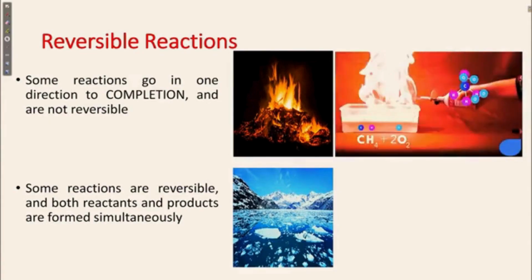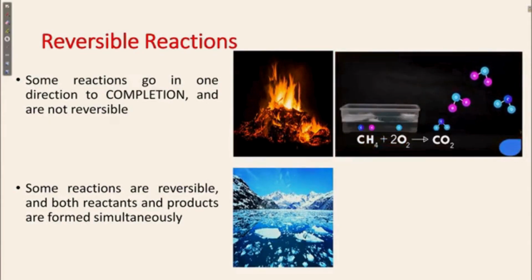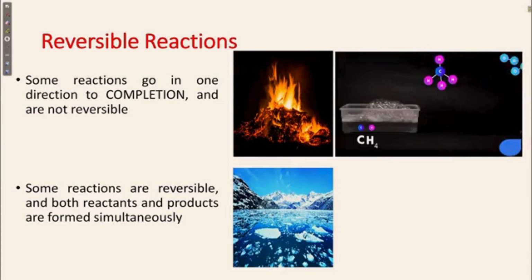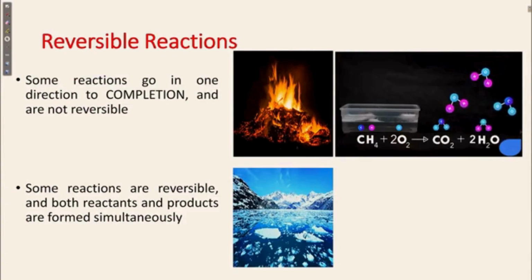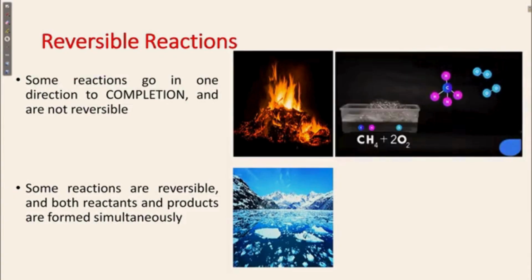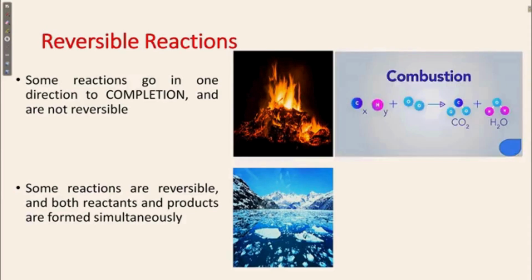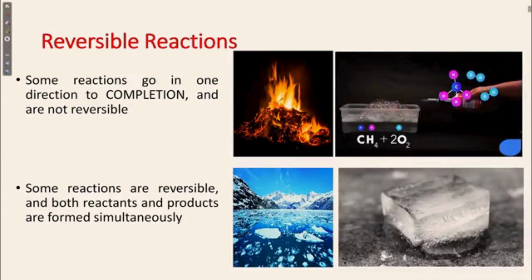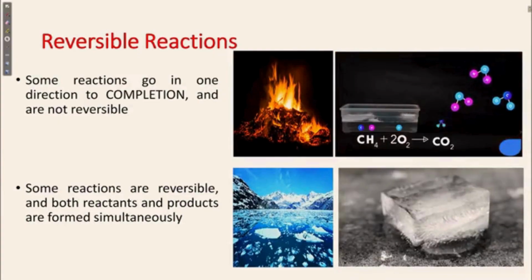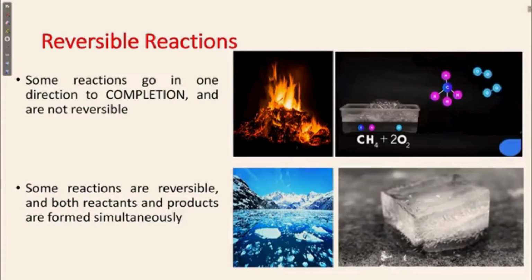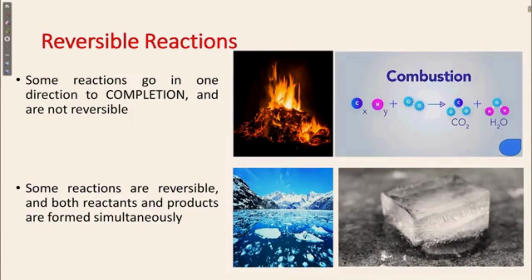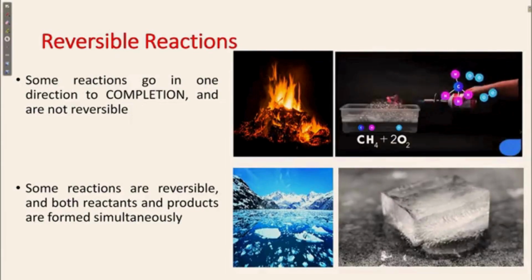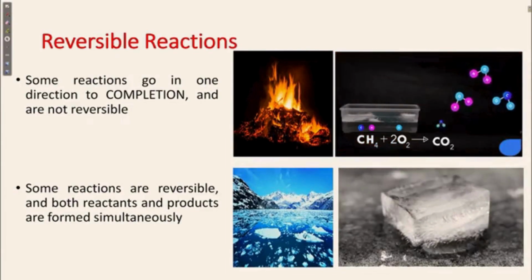Now, some reactions are reversible, and both reactants and products are formed simultaneously. That means as the reaction goes, what will happen? Reactant changes into the product and the product can also change into the reactant. Then this is known as a reversible reaction. For example, melting of ice or conversion of water into ice. As the temperature increases or decreases, this will happen. So this is about reversible and irreversible reactions.